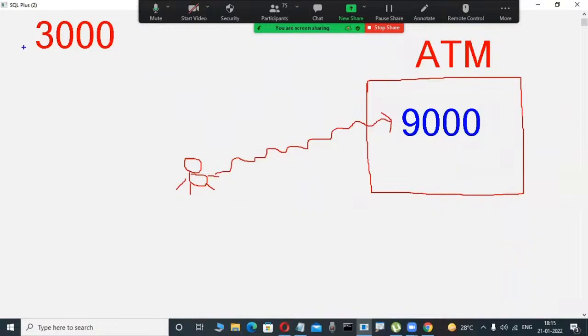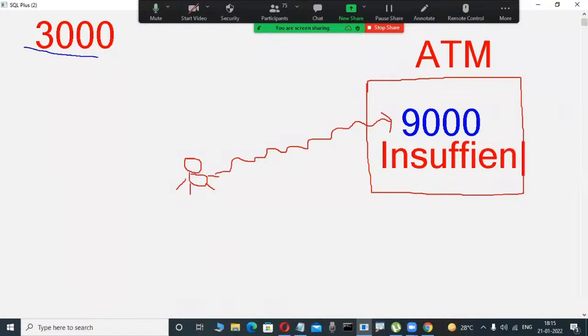Here my balance is 3000, but how can I get 9000 rupees? It's impossible. In this case, it will give a message. Are you observing your ATM machines? Maybe some message will be displayed, suppose "insufficient funds", something like a message.